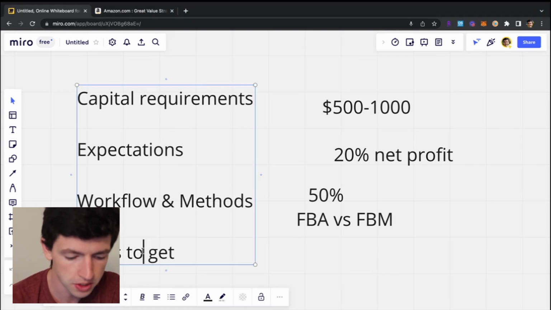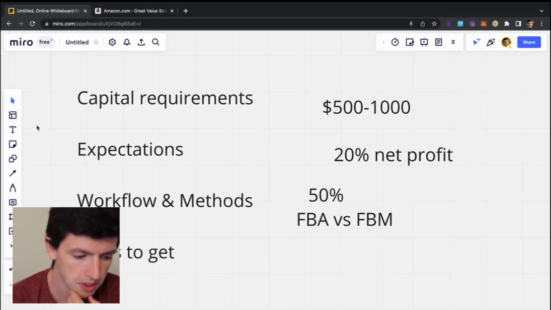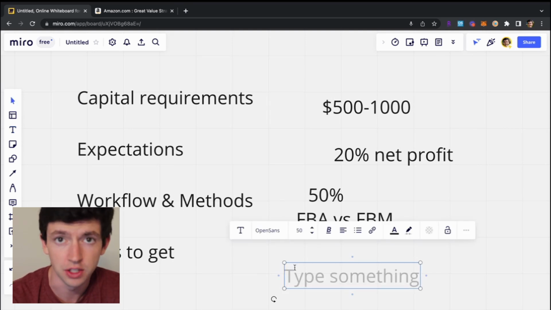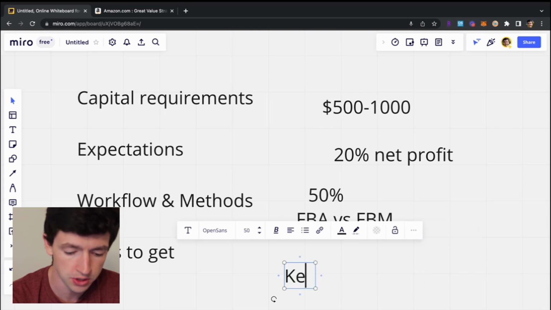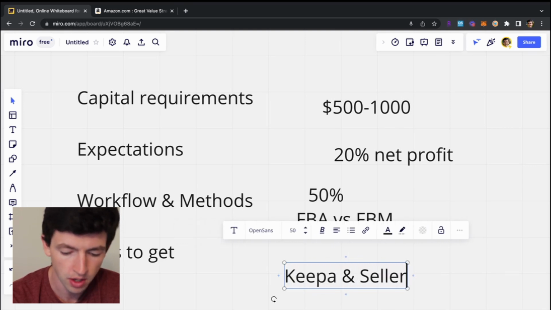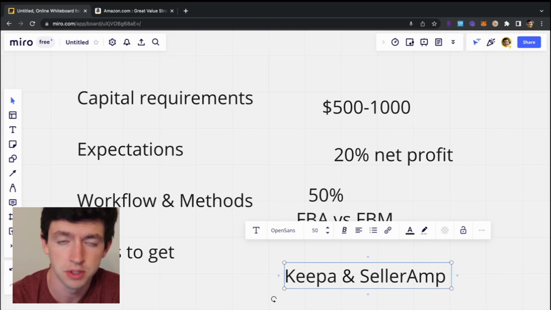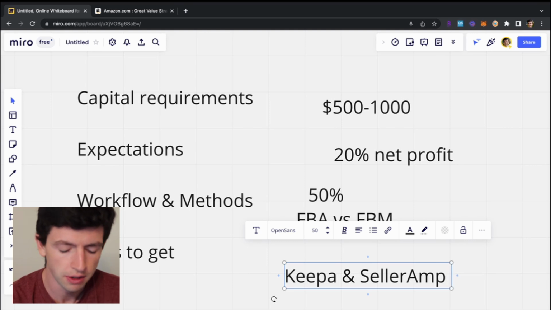In terms of tools to get started with, there's a lot of misconceptions about what you actually need. In terms of what I think you should only use as a beginner, it's just Keepa and SellerAmp, which is going to run you in the ballpark of $43 a month. Just Keepa is based in euros, I think, so the exchange rate changes monthly, everything like that.